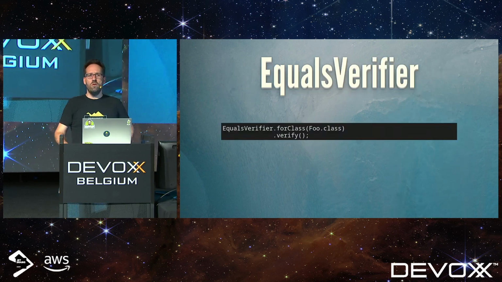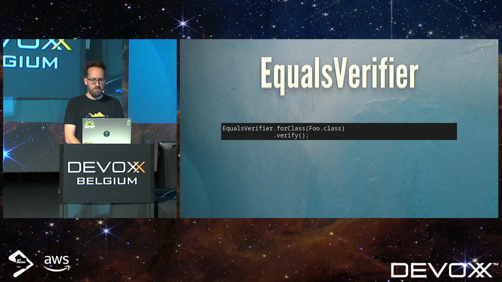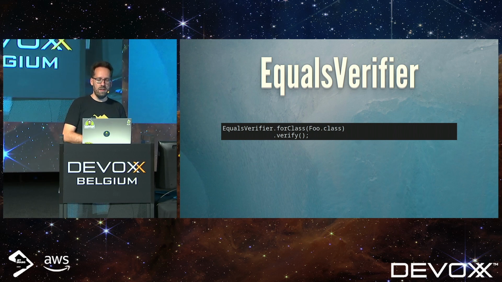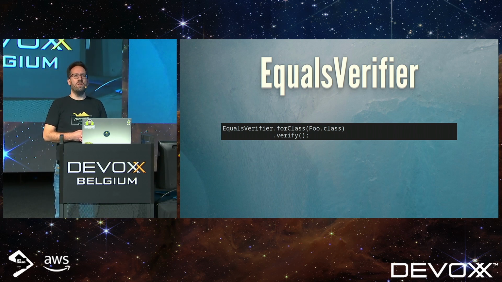You may also know me from a little project that I maintain called EqualsVerifier. It's a tool that you can use to test your equals method and your hashCode method in only a single line. And much of the material that I will be presenting to you today actually comes from debugging EqualsVerifier or solving issues with it.